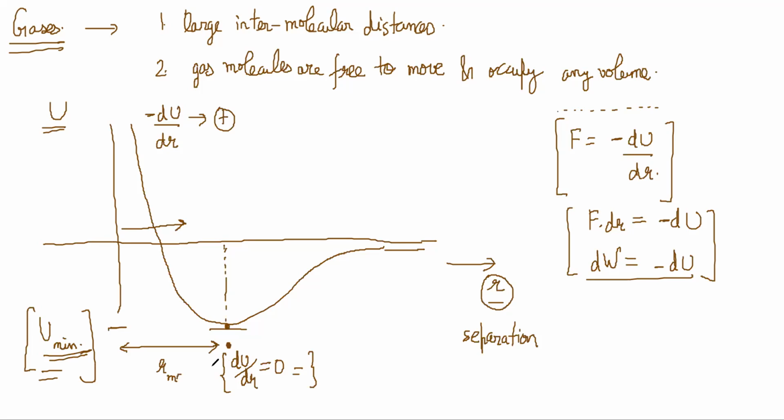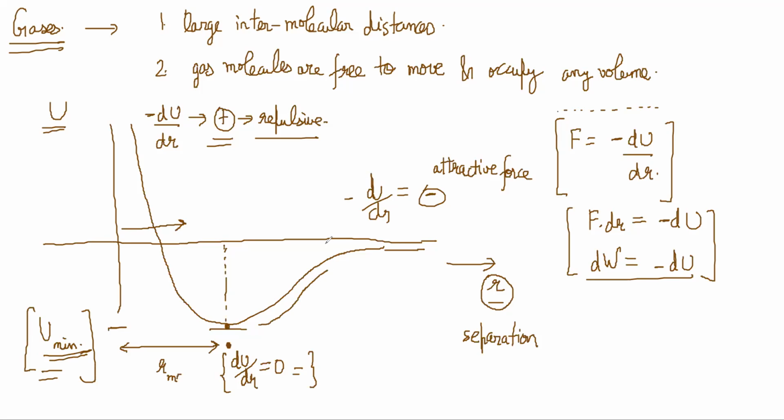And here, minus dU by dr in this section is negative. Force positive means repulsive force, and force negative means attractive force. Note this whole portion is attractive force, and this portion is repulsive force.